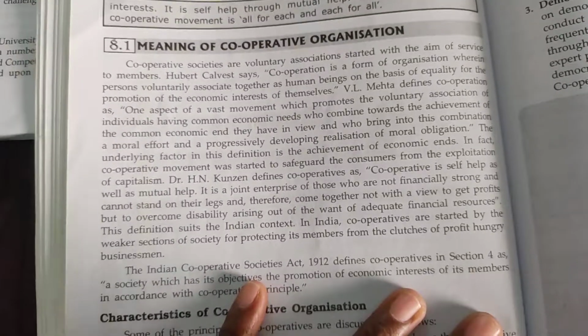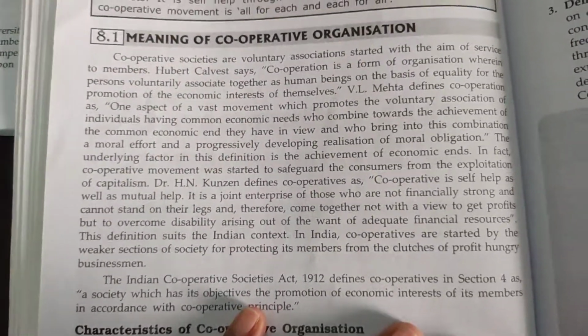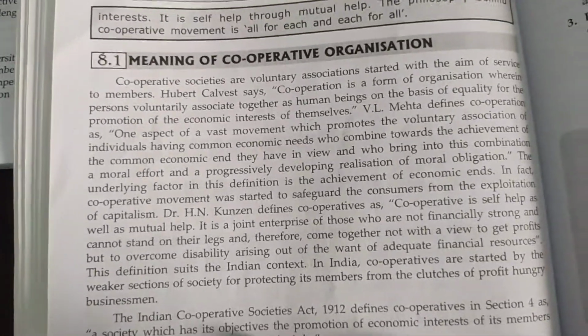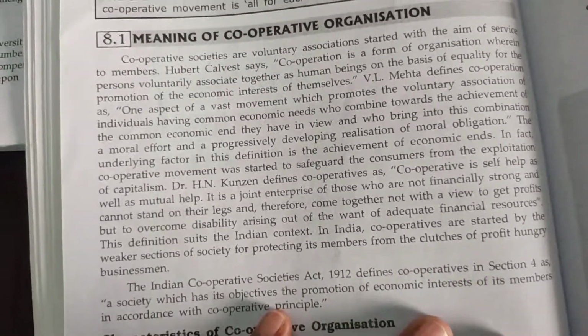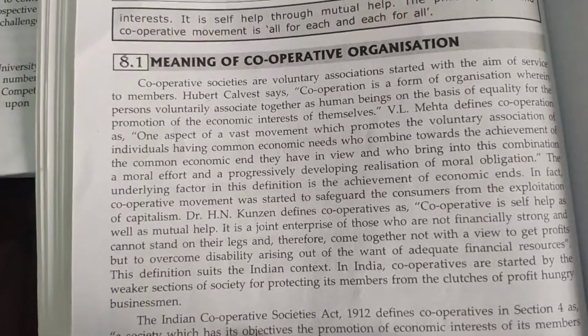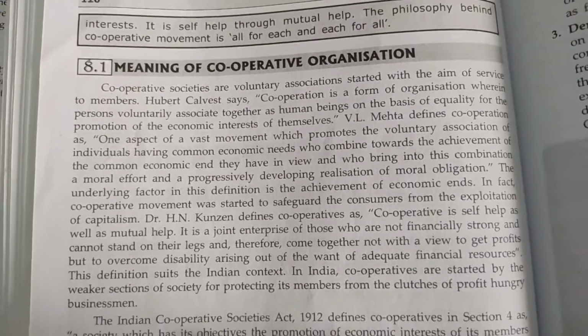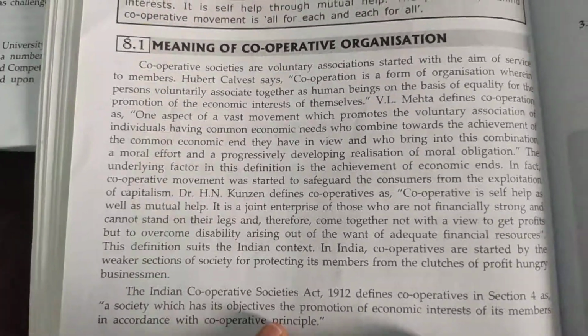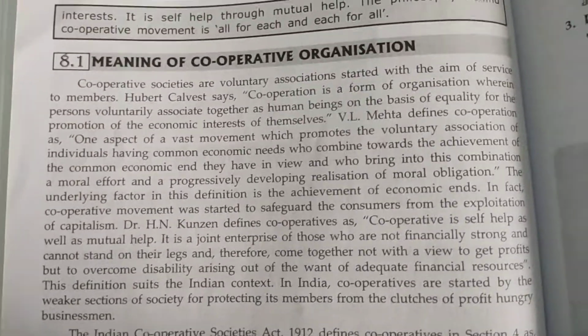Good afternoon, students. In the previous class, we covered the Hindu undivided family, its characteristics, advantages, and disadvantages. Today we are going to discuss cooperative organizations, or cooperative societies. In cooperative organizations, we have advantages and disadvantages. First, we are discussing the cooperative organization.